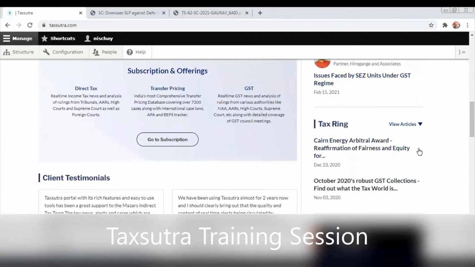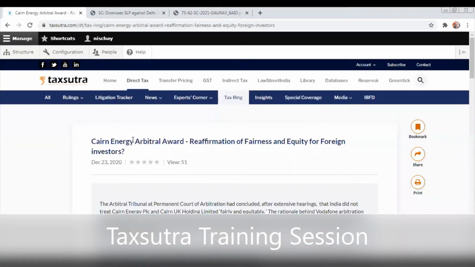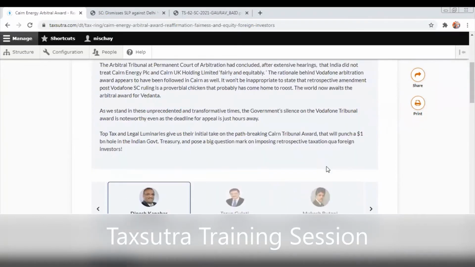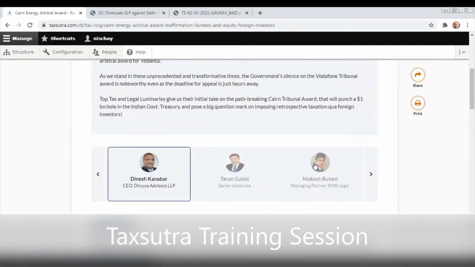Now moving on, coming to the other section of experts, which is the Tax Ring. Tax Ring is a very similar kind of setup wherein we throw a question to the audience. Let's say our editorial team researched and picked a topic, the Cairn Energy arbitral award, and we gave a brief of what the topic is about. What do we feel about this topic? We then select the panel of experts and throw a question to them.